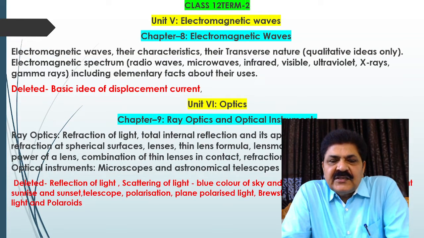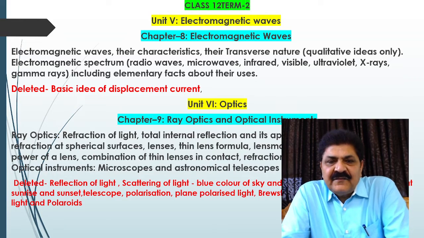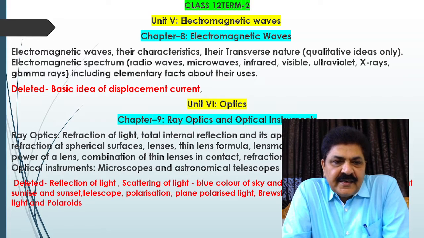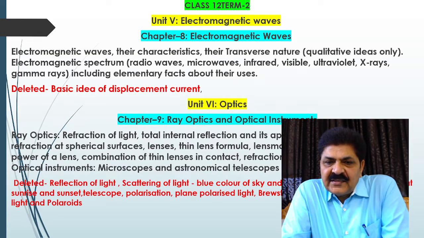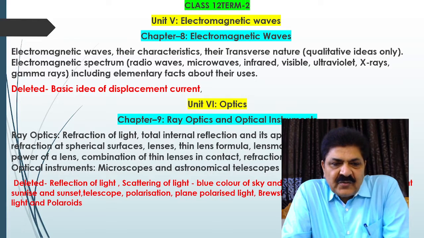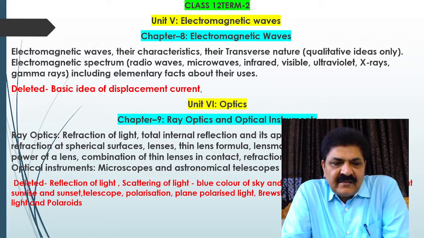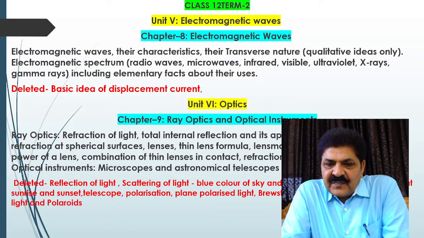Now, in term second exam, which will be the descriptive type, chapter 8, electromagnetic waves. Here the deleted portion will be basic idea of displacement current. And in chapter 9, ray optics and optical instruments, the deleted portion is reflection of light, scattering of light, blue color of sky and reddish appearance of the sun at sunrise and sunset, telescope, polarization, plane polarized light, Brewster's law, uses of plane polarized light and Polaroids.